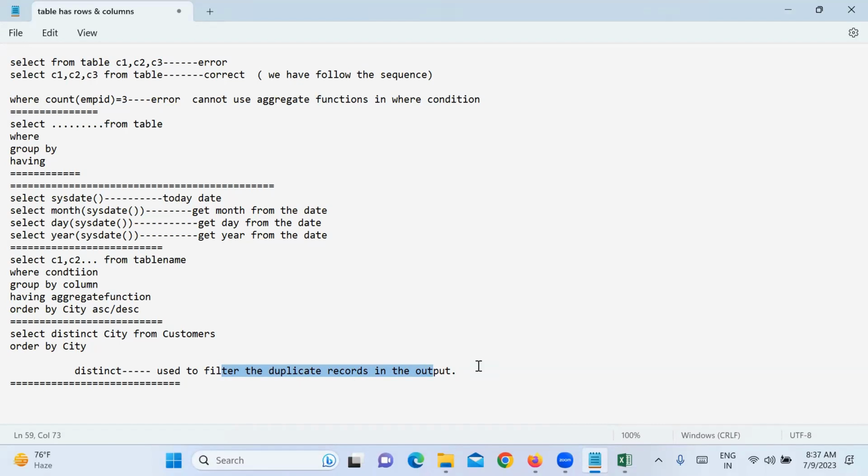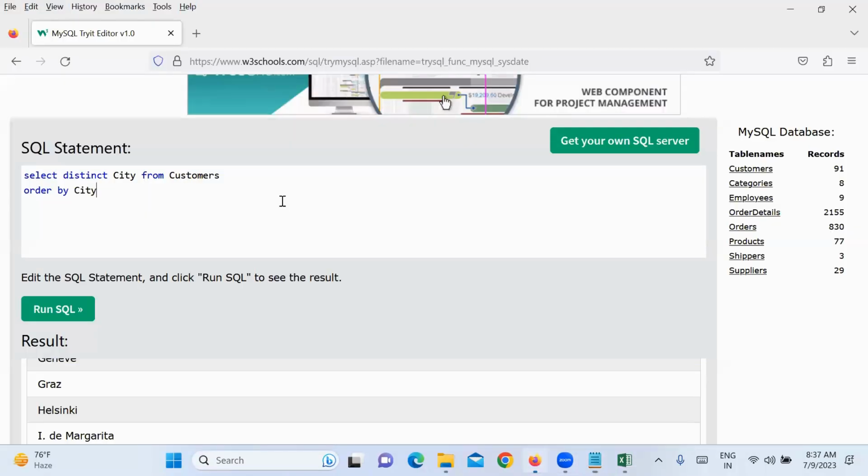Removing the duplicates, for that we use distinct, not group. Group is used when you want to group all the similar, identical data, all similar values, and you want to do something like count or sum or max or min. For that you are using group. This is only to filter the duplicates. Okay.